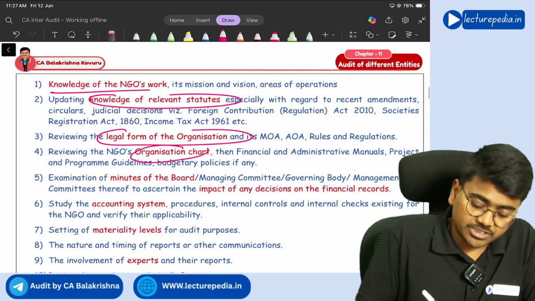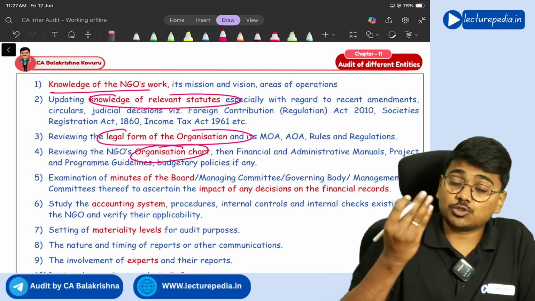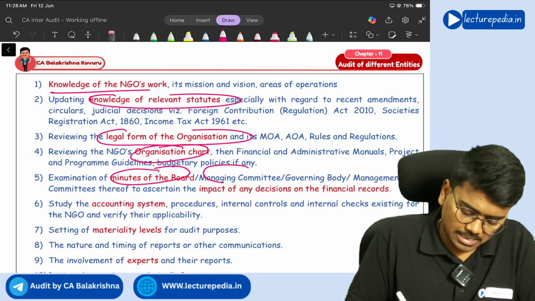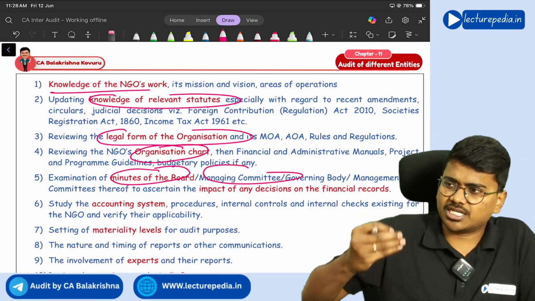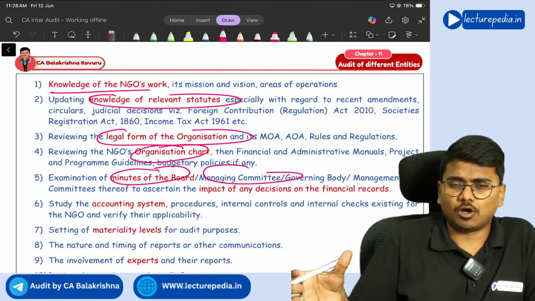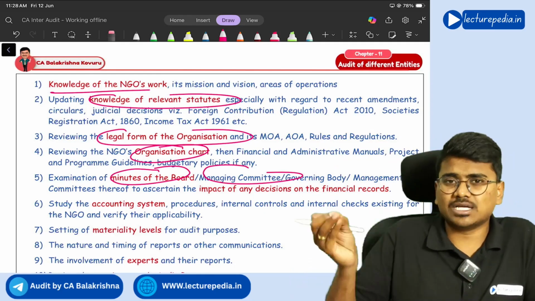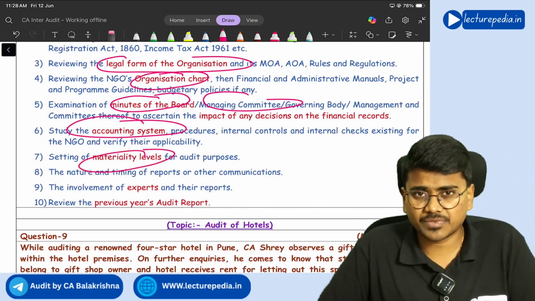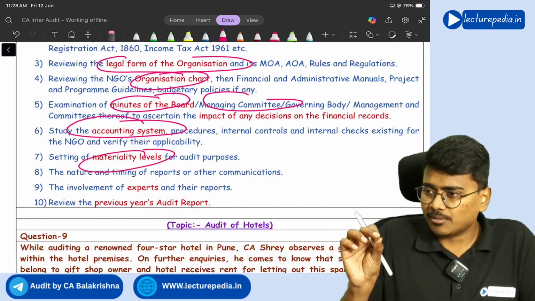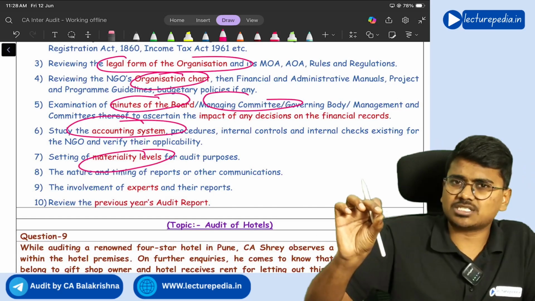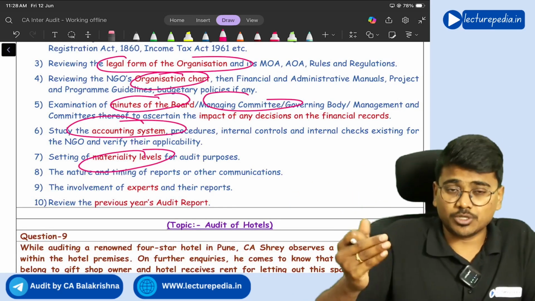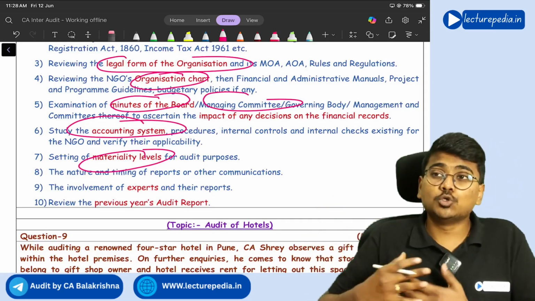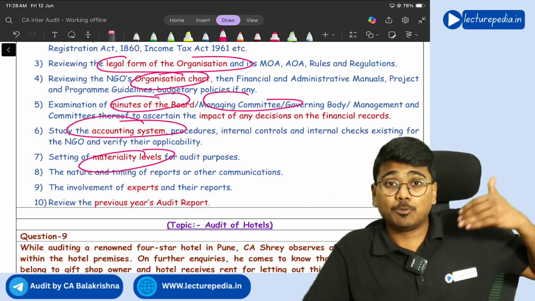Next, you have to go through the organization chart. Next, you should also go through the minutes of meetings of the board and the managing committee. Next, you should check how the accounting system of the NGO is present, how they are maintaining books of accounts, and the materiality levels. So in this NGO, misstatement of how much amount will be material, you need to fix the materiality level. And while doing the audit of this NGO, do I require any help of experts?